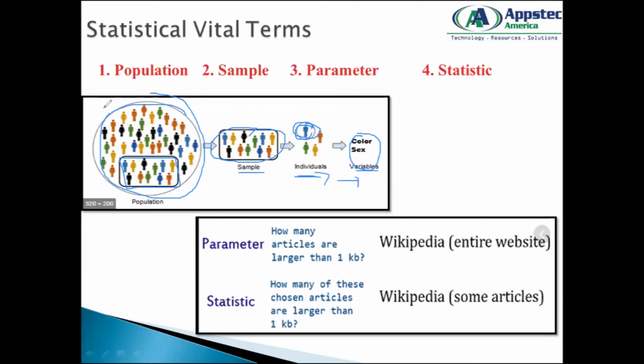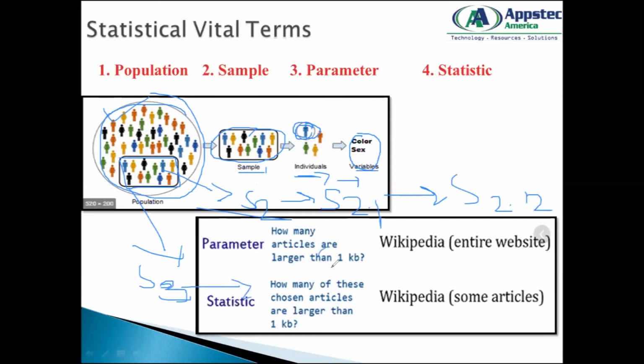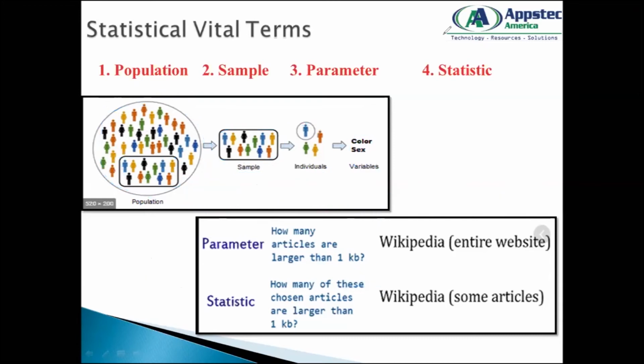So from a population, I can have sample 1, sample 2, sample 3. These samples can further be subdivided into sample 2.1, sample 2.2, that's up to you. If this is sample 3, I can further create sample 3.1. So this is how you divide the data into a population and a sample.